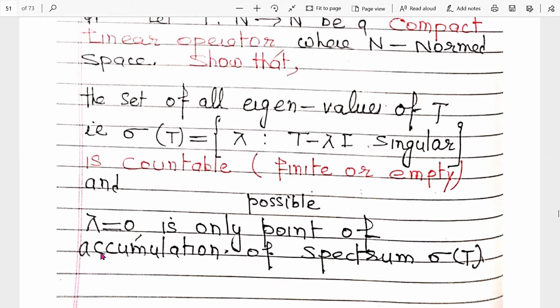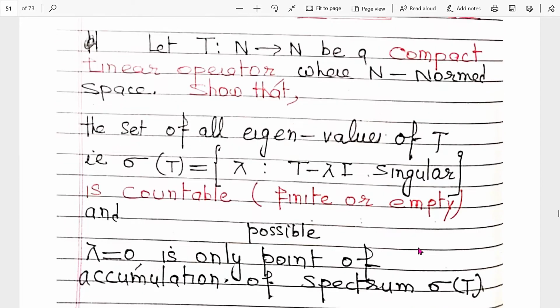And second, lambda equal to 0 is the only point of accumulation of the spectrum sigma T. So these are the properties when T is a compact linear operator from the same normed space N to N. Clear? This is a very important and very tough result.